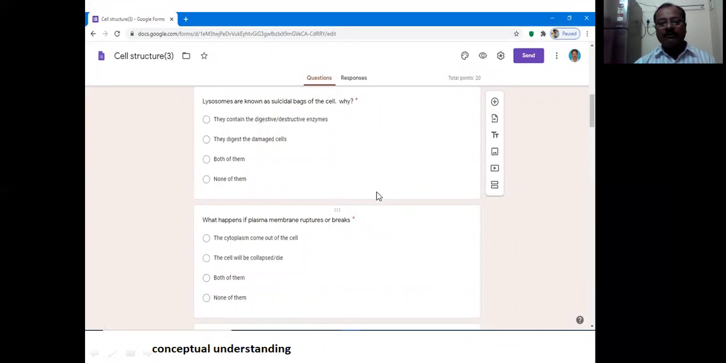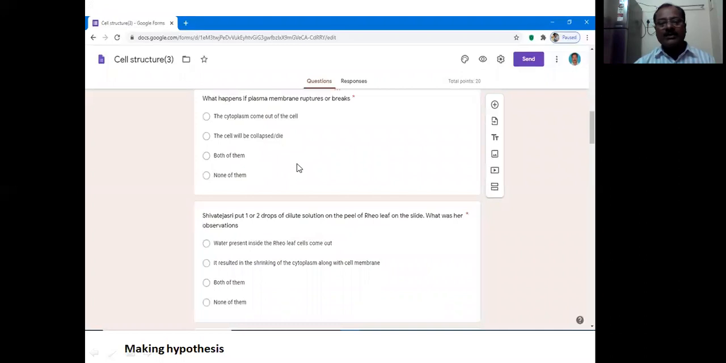And after formation of these questions, we can assess the conceptual understanding levels of the student, and we can provide some information for conceptual understanding. For example, lysosomes are known as suicidal bags of the cell. Why? So I have given some reasons here. They contain digestive or destructive enzymes. They digest the damaged cells like this.